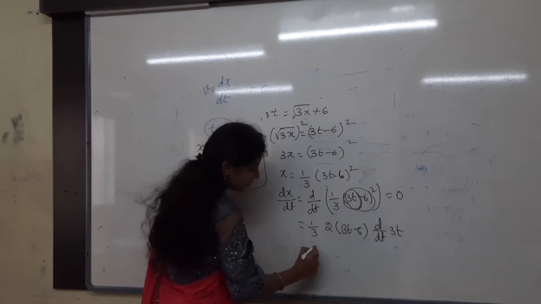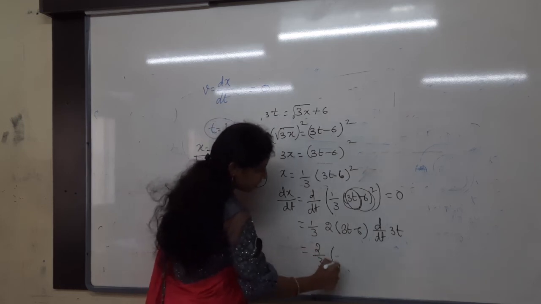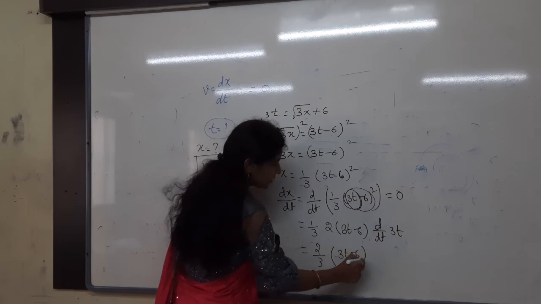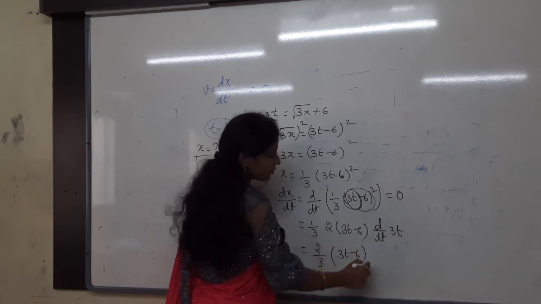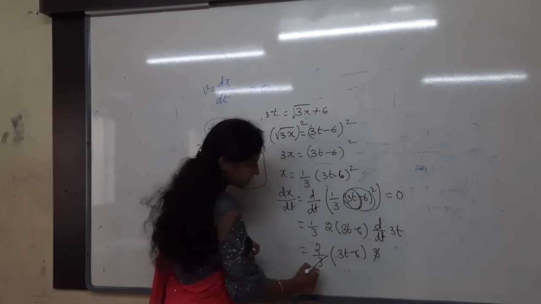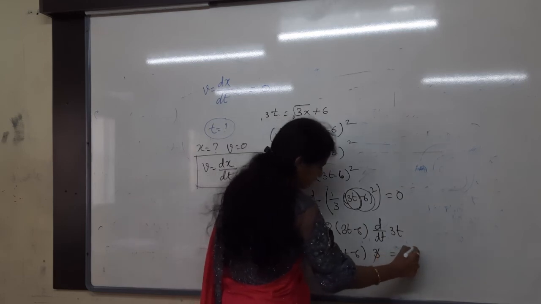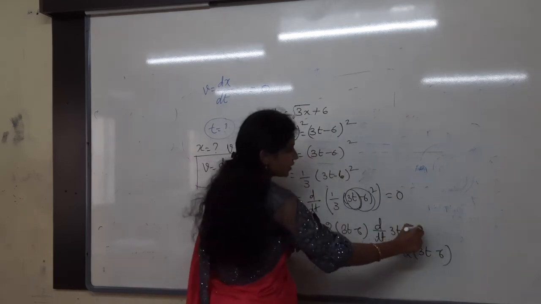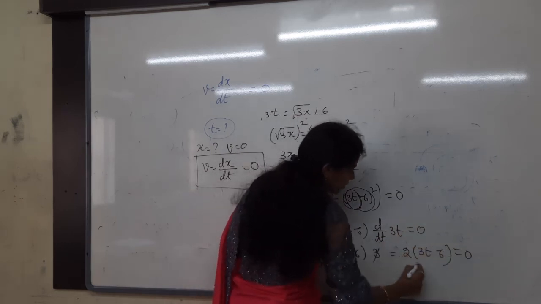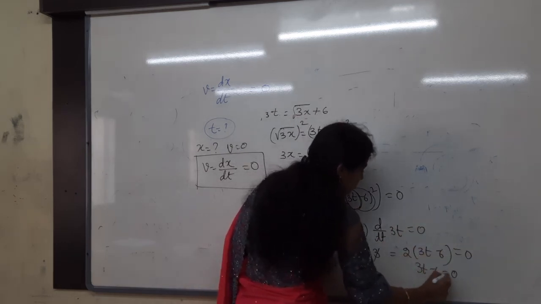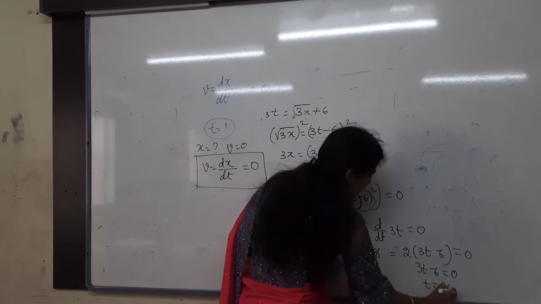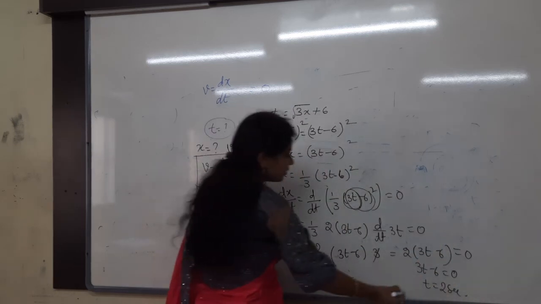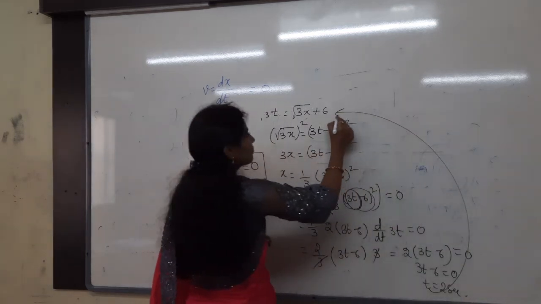Then here 2 by 3 and then 3t minus 6. d by dt of 3t is how much? 3 gets cancelled. Then what we are getting here? 2 into 3t minus 6 is equal to 0. Then 3t minus 6 is equal to 0. Then t is equal to how many seconds? 2 seconds.